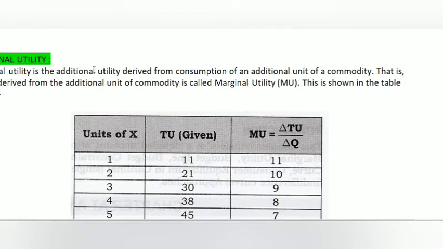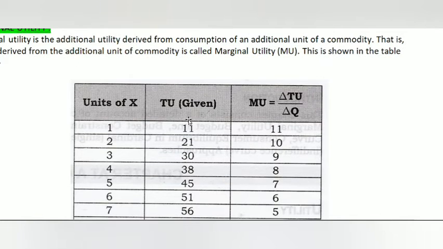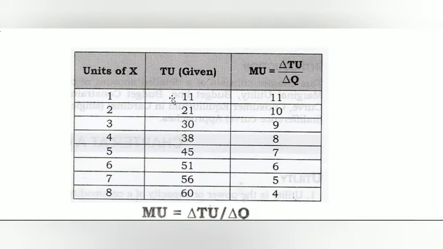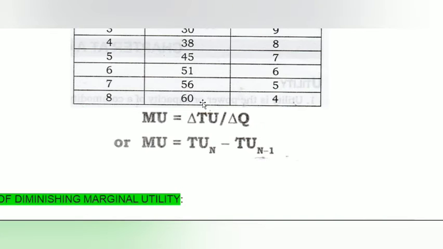When total utility increases, we will get a relationship between marginal utility and total utility from this table. The first relationship is that when total utility increases, marginal utility increases. When total utility decreases, utility at its maximum level, then